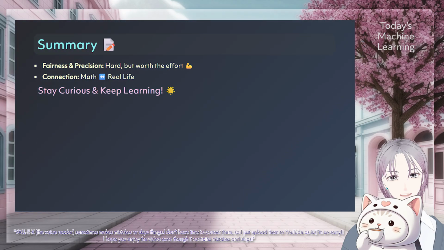Anyway, that is the gist of it. It is a heavy paper, but the lesson is simple. Fairness and precision in AI are hard, but they are worth the effort. I hope you found that interesting. I always love seeing how math connects to our real lives.